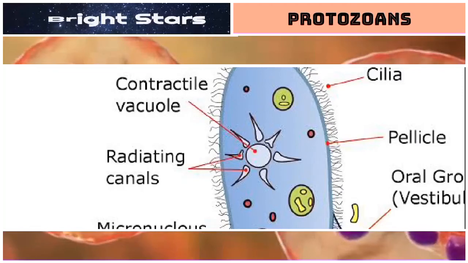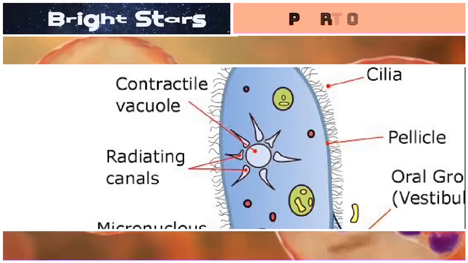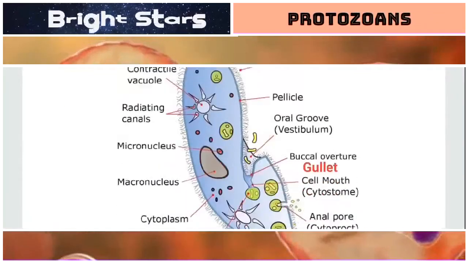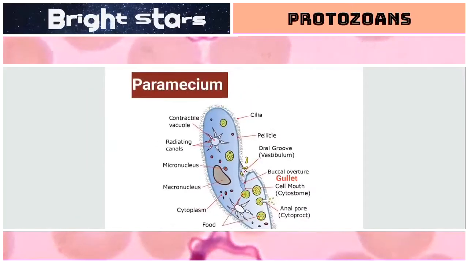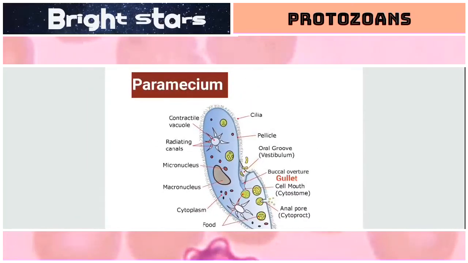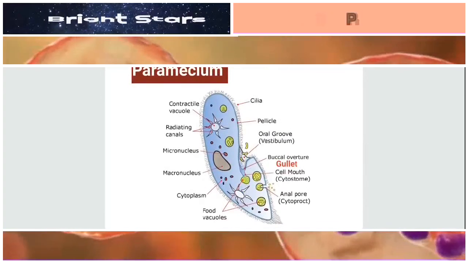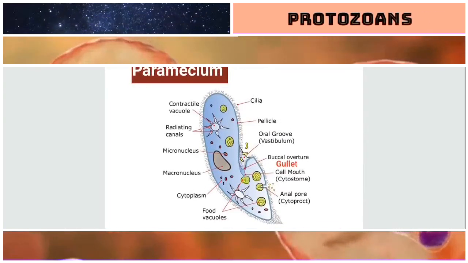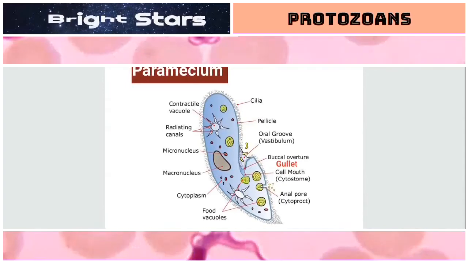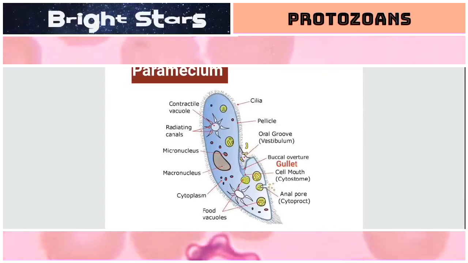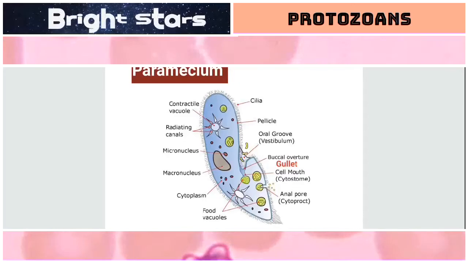There is a contractile vacuole for excretion, present with radiating canals. These are the different parts, though all these parts are not given in this paragraph. These things are important to understand ciliated protozoans. So they consist of a cell mouth, a gullet, and a cell anus.